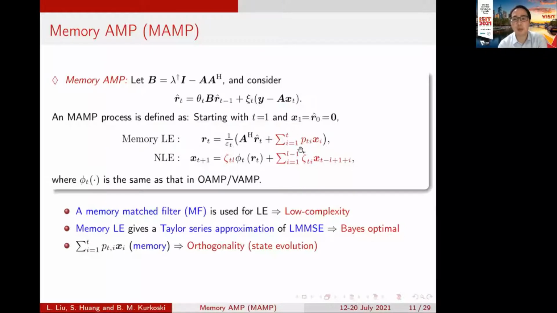Third is that we use a memory term for the memory LE to satisfy the orthogonality, and therefore we can get a correct state evolution. Last, we consider a damping for the nonlinear estimate to ensure the convergence.